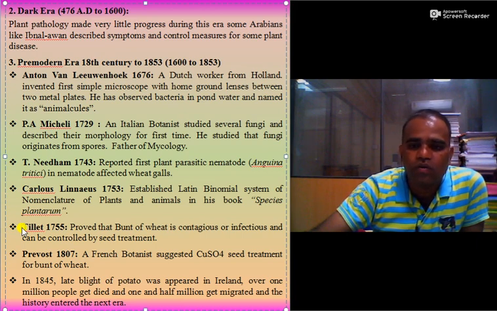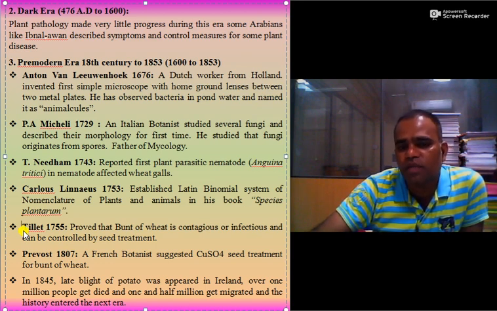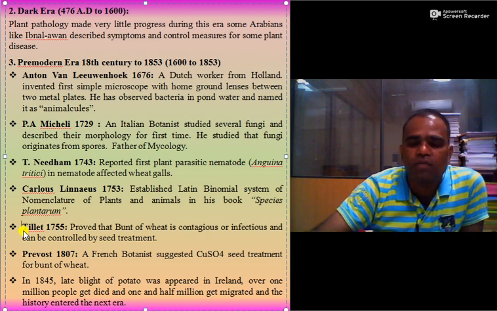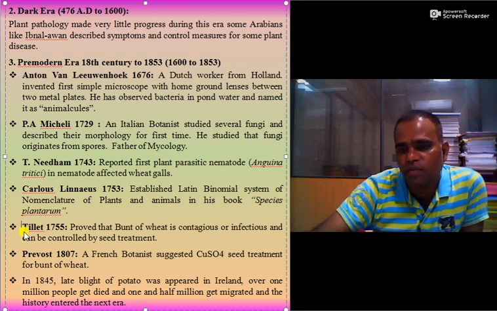So one of the very important diseases that occurred in wheat is called bunt, and he proved that it is contagious, it is infectious, and it may be controlled by seed treatment. So the contribution of Tillett is very important.